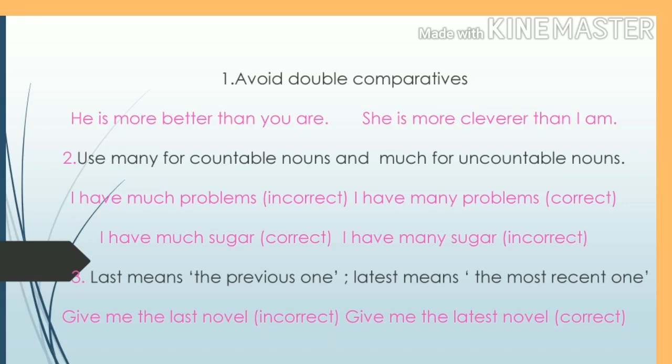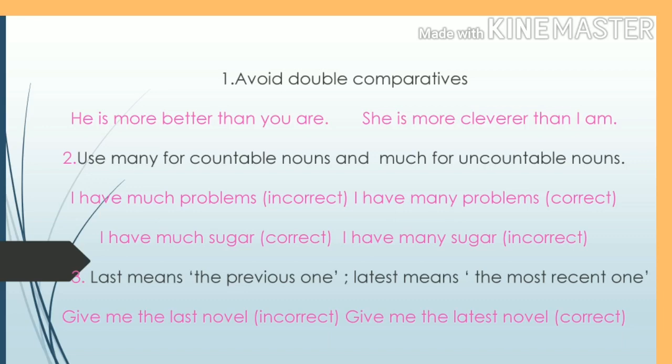Next one. Use many for countable nouns and much for uncountable nouns. I have much problems. That is incorrect. I have many problems is the correct one because problems is countable. I have much sugar. That is right because sugar is uncountable. So we have to use much. I have much sugar, not many sugar. Use many for countable nouns and much for uncountable nouns.